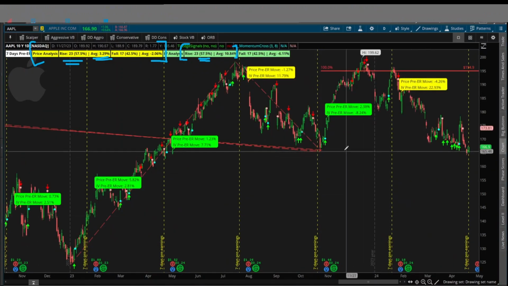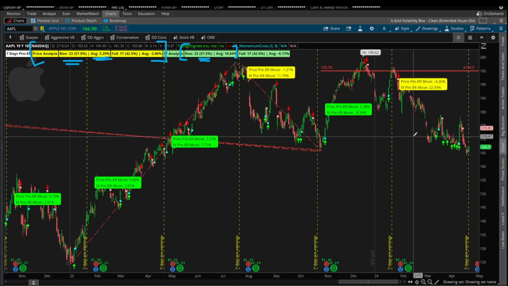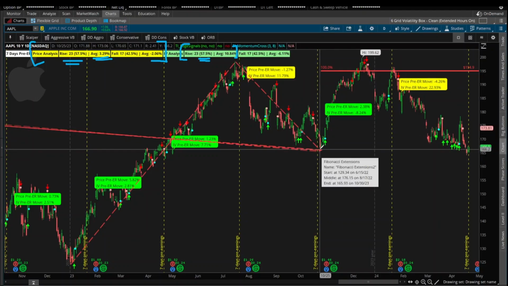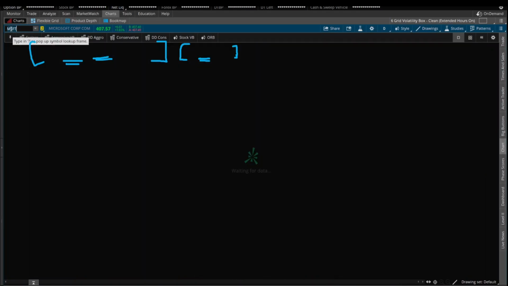Apple also, if you zoom out, we are coming into previous support, very similar to Microsoft, and Apple has had a little bit deeper of a correction, where you might argue that, hey, this is actually the slightly better or more interesting opportunity. In both cases, I think you have some interesting setups.